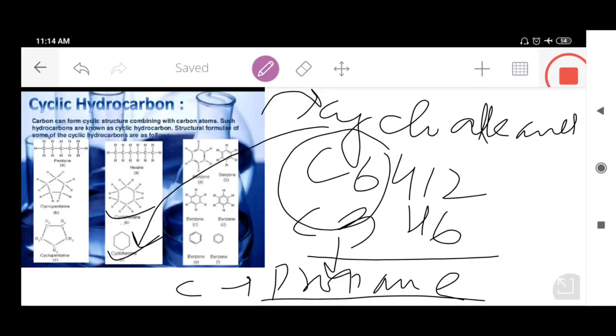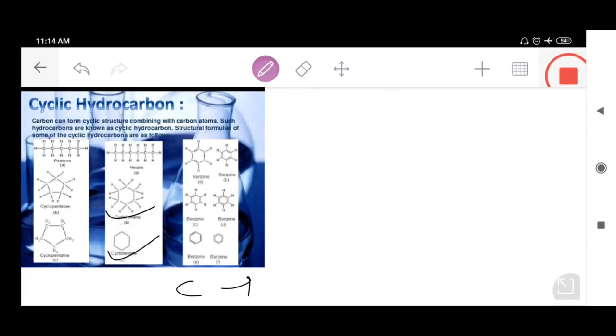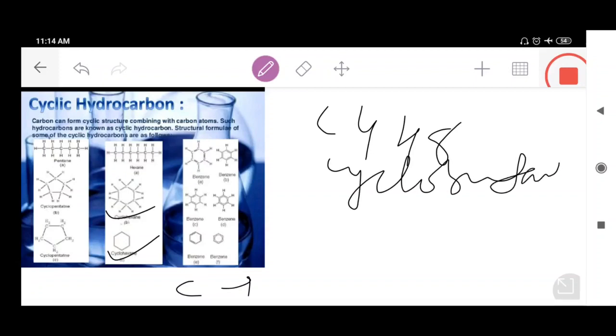Cyclo means ring formation. One more example I would like to add here. C4H8 is also called cyclobutane. Cyclo means ring formation, and this cycloalkane having 4 carbon atoms in the ring is called cyclobutane. So what is cyclobutane, students? The cycloalkane having 4 carbon atoms in the ring is called cyclobutane. Another is C5H10.